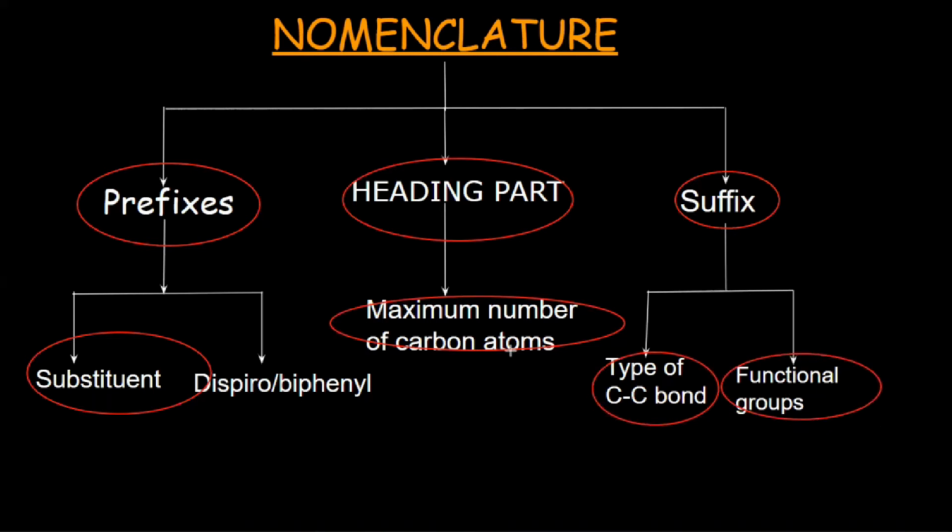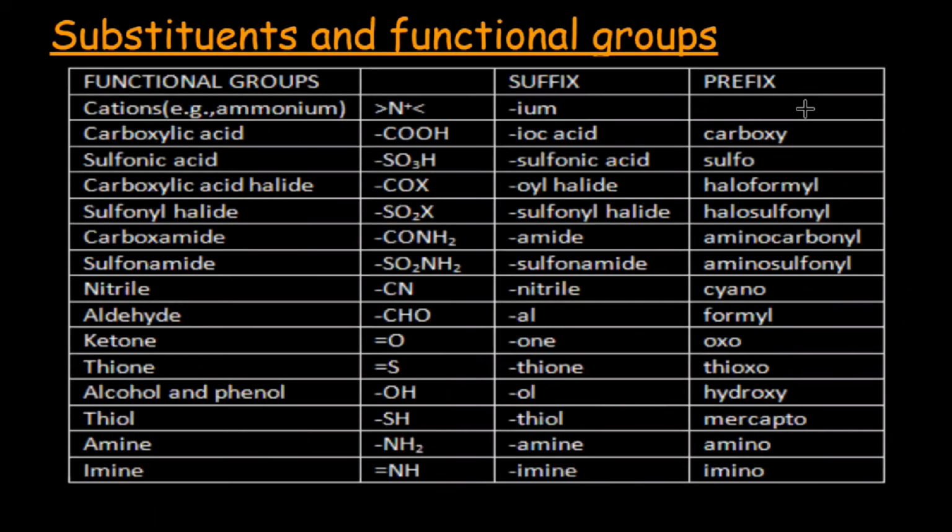Which functional group would be treated as a substituent and which would become the functional group of that molecule depends upon the priority rule. Here is a table of substituents and functional groups. On the top of the table, there are cations like the ammonium ion. The cations have the highest priority. If the molecule consists of cations, then the cations would be the functional groups, and all the remaining substituents except the heading part would be just substituents, and you have to write them before the heading part.